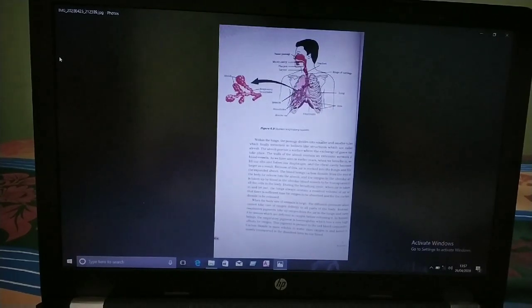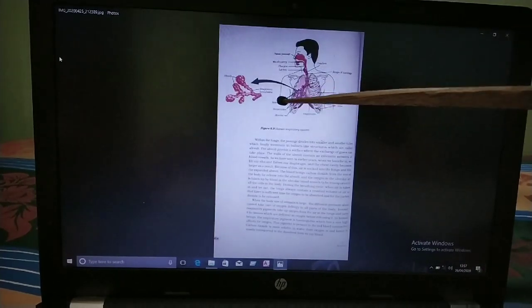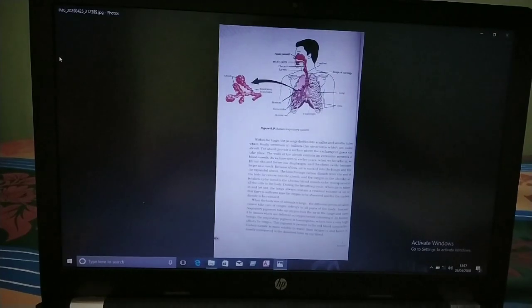The lungs lie in the chest cavity, which is separated from the abdominal cavity by a muscular partition called the diaphragm. Here the diaphragm is not shown clearly; it is below. If you see another picture, sometime I will give you, the diaphragm is present there.